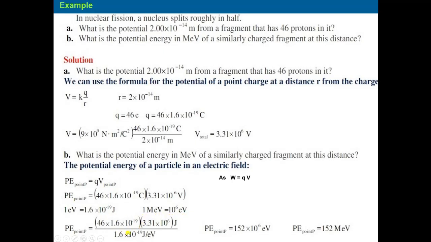To calculate this in MeV, we divide the whole by 1.6 × 10^-19 joule per electron volt. The value of the potential energy comes out to be 152 × 10^6 electron volt, that is equal to 152 MeV.